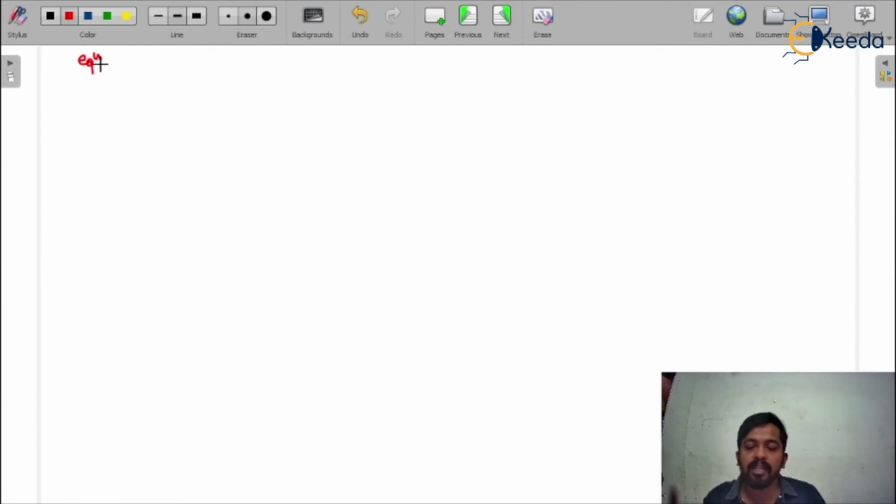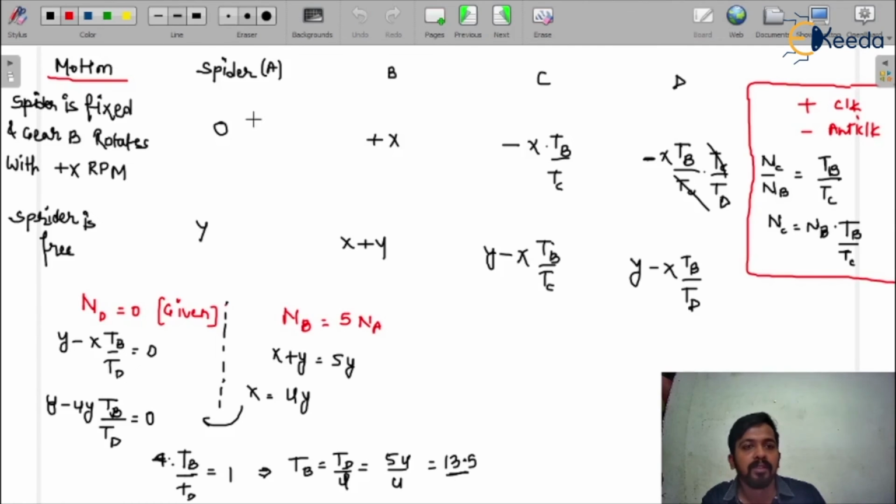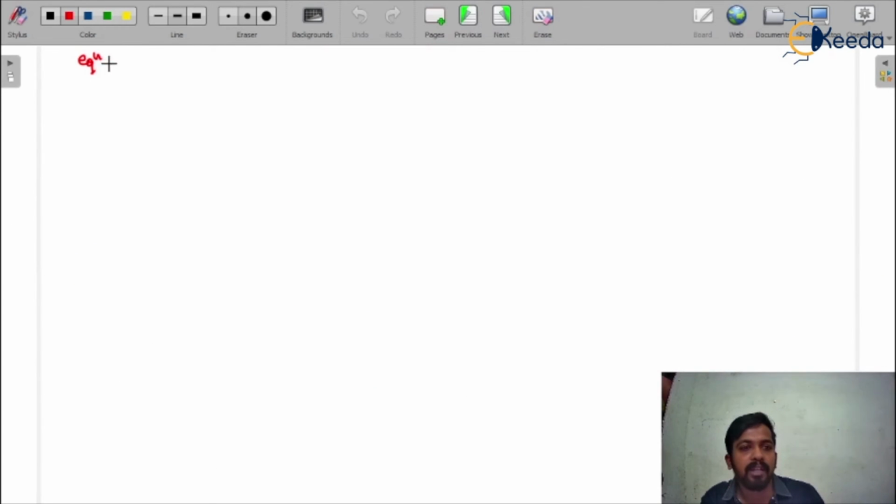Then we just have to find the number of teeth on gear C also. Then we will see what changes can be made in the number of teeth. So this is equation number 1, and using equation number 1 we know that TD is equal to TB plus 2 times TC.